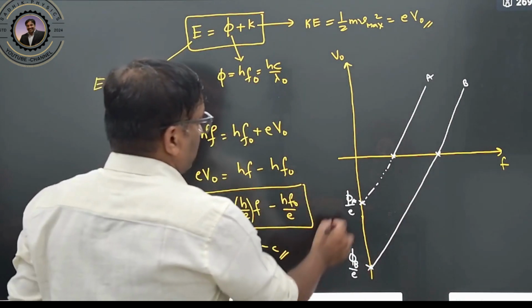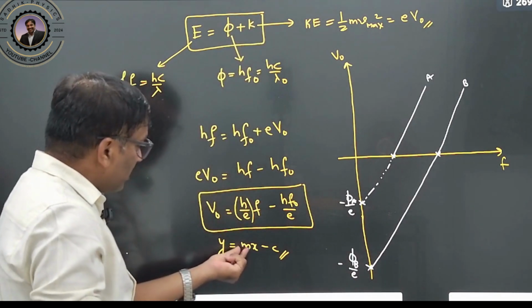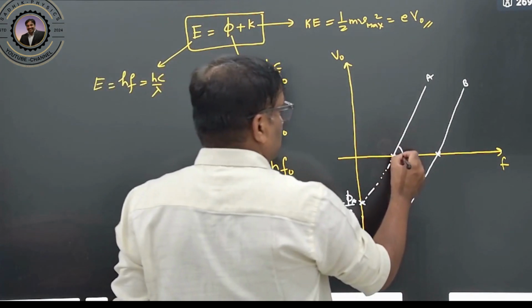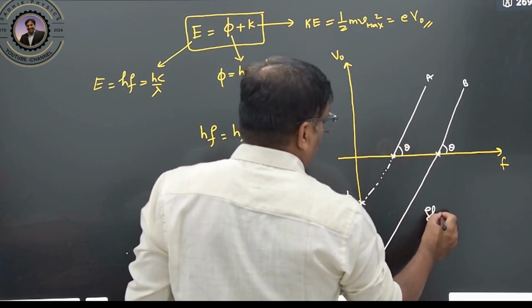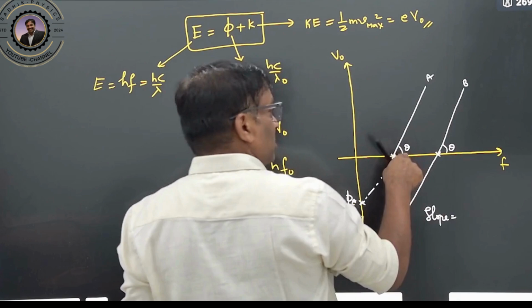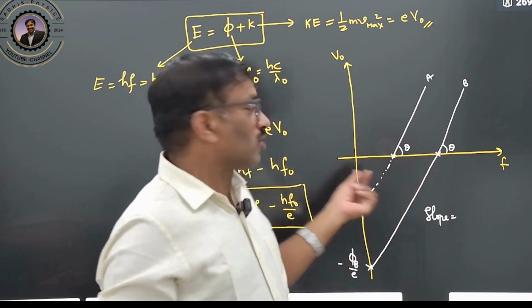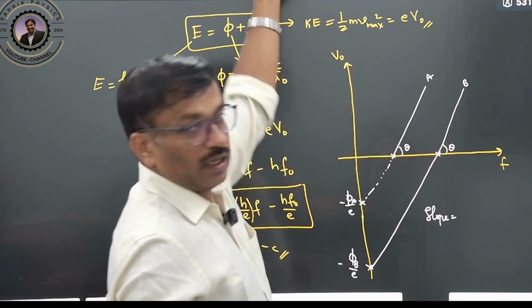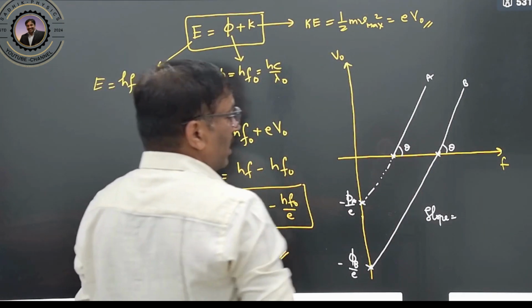So what can you understand now? This slope is nothing but h by e. This is theta. So he calculated the slope and substituted the charge of the electron. He got the Planck's quantum value from this. That was the proof for this equation.